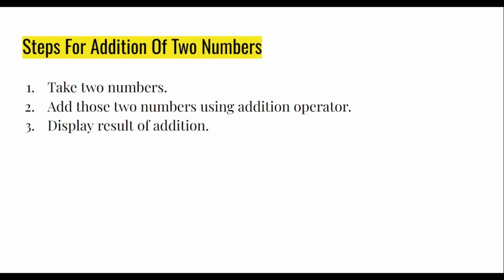Next are the steps for addition of two numbers. For example, I want to add two numbers. So we take two numbers, then add them using the addition operator, then display the result. I have to follow these steps. If I skip the first two steps and go to the third step, I can't display the result. First I have to take two numbers, then add them using the addition operator, and then I can display the result, right? There is logic behind each step, in whatever program you are writing.